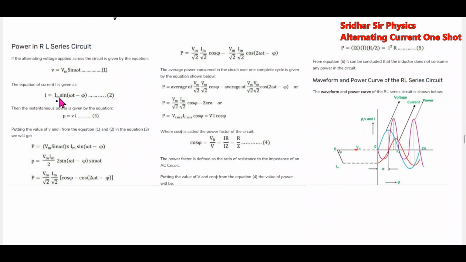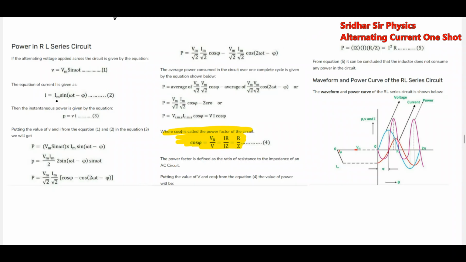Regarding power, V equal to Vm, Im. I already explained it, and the average power consumed will be 0. So the average power consumed will be Vrms, Irms, cos phi, or VI cos phi, and this is called the power factor of the circuit. What is the power factor of the circuit? R by Z. This is a very important quantity we will be discussing: power factor, VR by V or IR by Z.